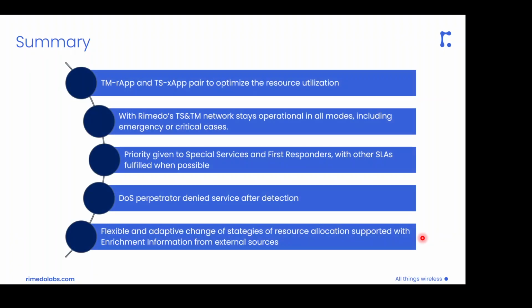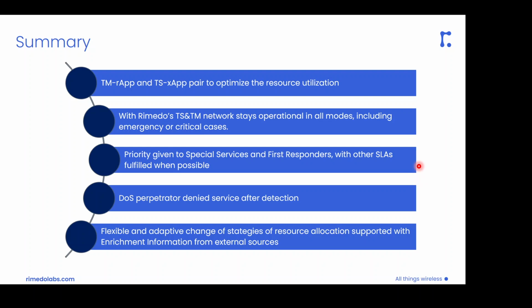To summarize, we propose here a hierarchical traffic management approach, which comprises the traffic management rApp, which is responsible for issuing the traffic steering policies, and the traffic steering xApp, which is responsible for applying those policies by proper association of UEs with the base stations according to the rules specified in those policies.